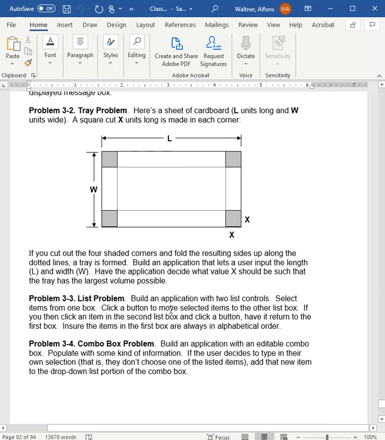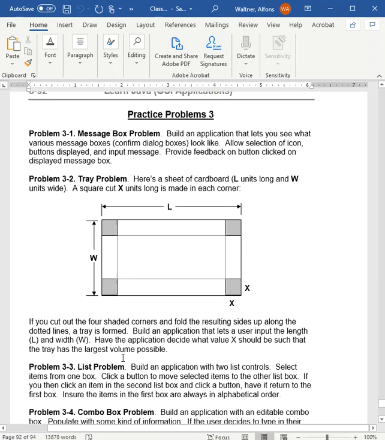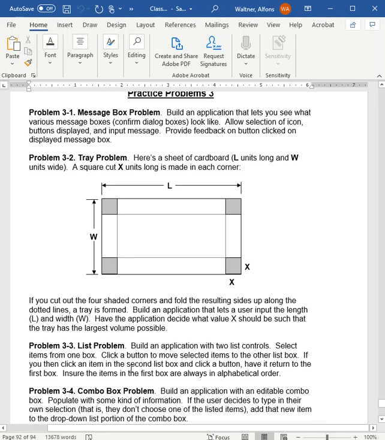Then there's the list problem, where we have the scroll pane and the 2 different scroll panes there. You can see what's there. And then the last one is the combo box with the drop downs. All right, and so what you'll do is you'll work through those 3 problems. And if you've gone through and watched all the videos, you've read the assignment, you've done the examples, these shouldn't be really difficult to do. Do your best on them and try to get them turned in.